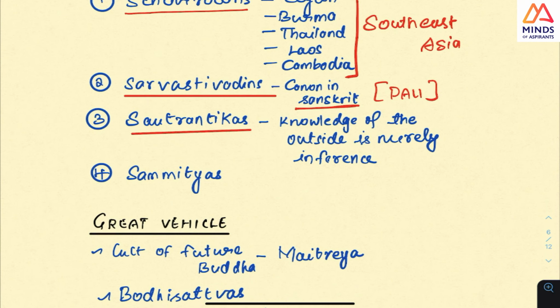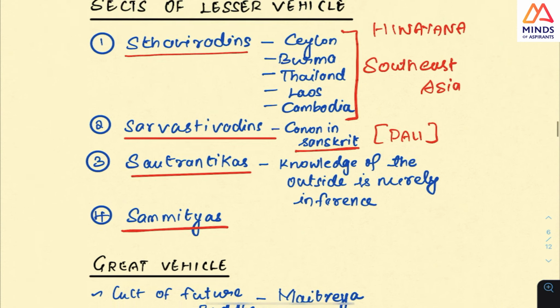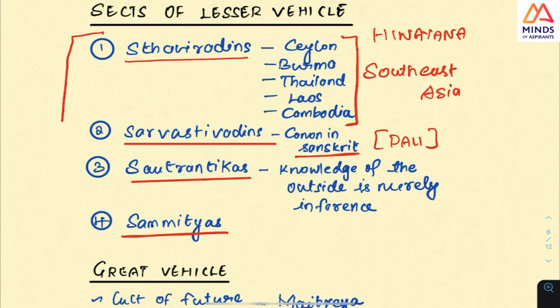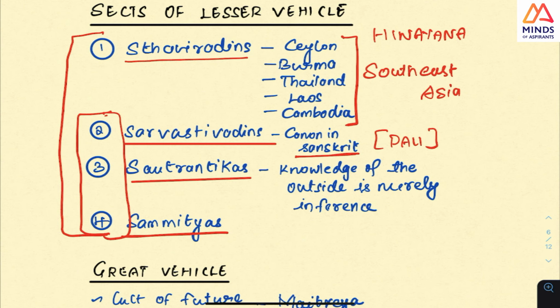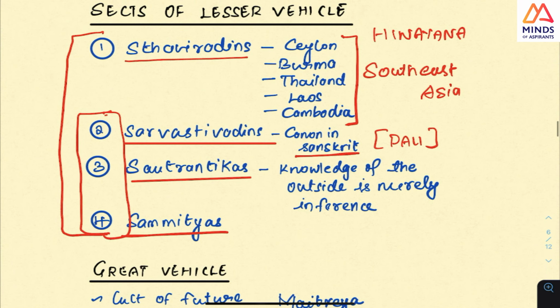So in a sense, knowledge of the outside world is the same. Then Sammitiyas. There are many sects in Hinayana. These three, Sarvastivadins, Sautrantikas and Sammitiyas, are not surviving now. But this is what is in Sri Lanka. So look at this fact. This is the Hinayana part, and this is what is surviving.